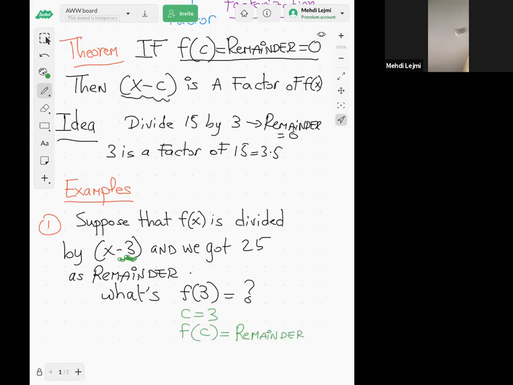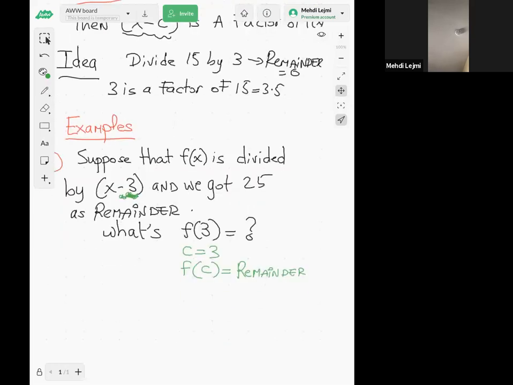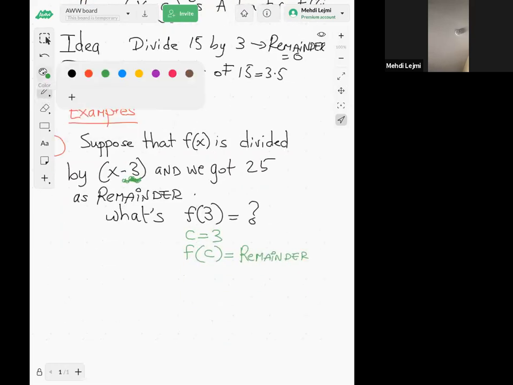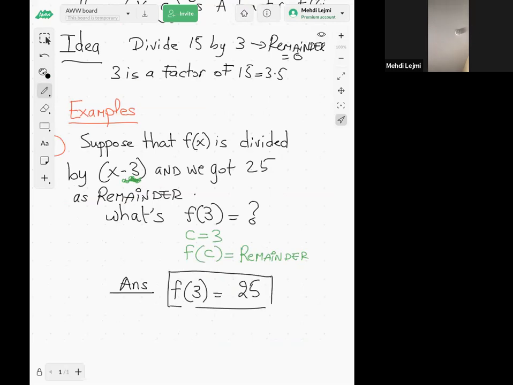So the answer is that f of 3 is 25. You see, guys, even if I don't know the explicit expression of f of x, just because I know the remainder, I can evaluate f of 3.